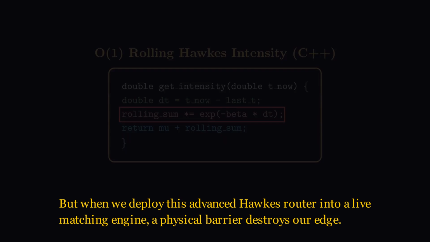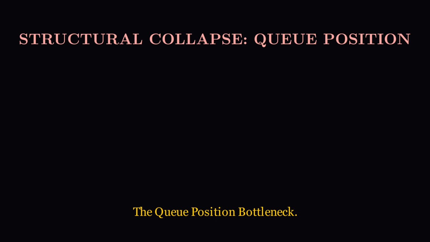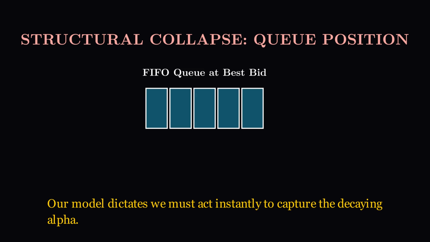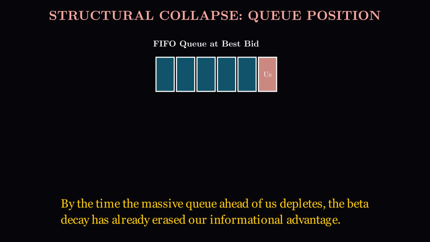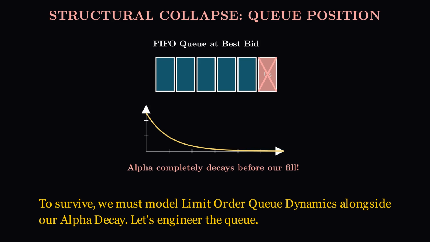But when we deploy this advanced Hawkes router into a live matching engine, a physical barrier destroys our edge. The queue position bottleneck. Our model dictates we must act instantly to capture the decaying alpha. However, if we route a passive limit order to avoid paying the spread, we are placed at the very back of the FIFO queue. By the time the massive queue ahead of us depletes, the beta decay has already erased our informational advantage. Knowing the short-term alpha is mathematically useless if your queue position guarantees you will miss the execution window. To survive, we must model limit order queue dynamics alongside our alpha decay. Let's engineer the queue.